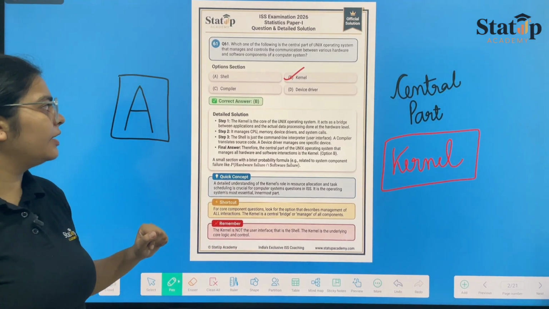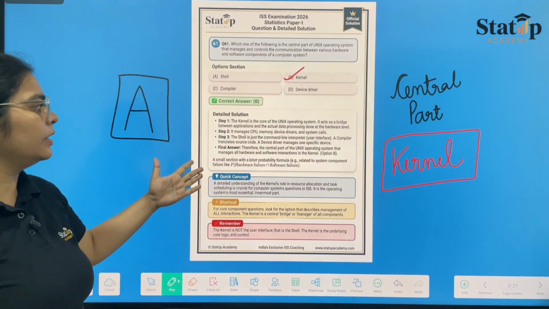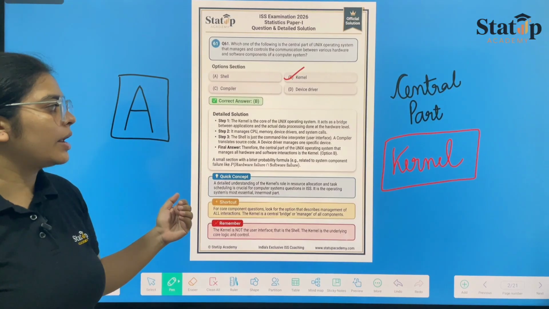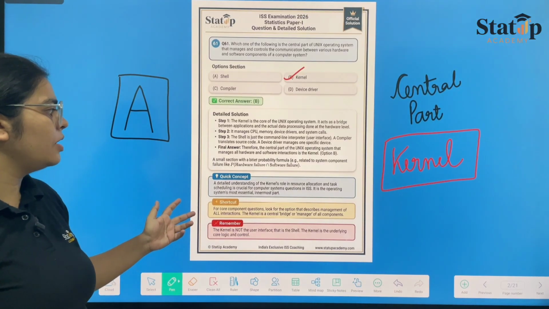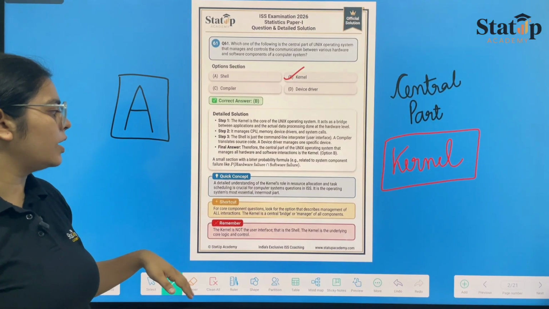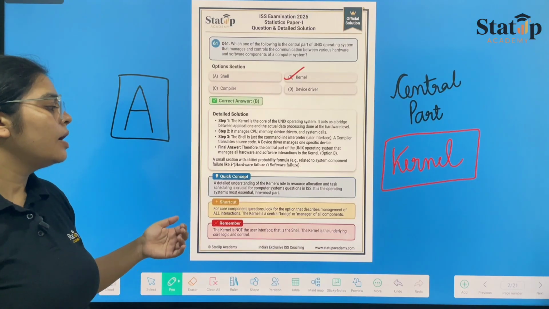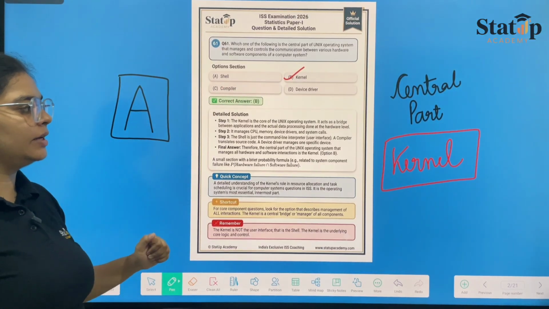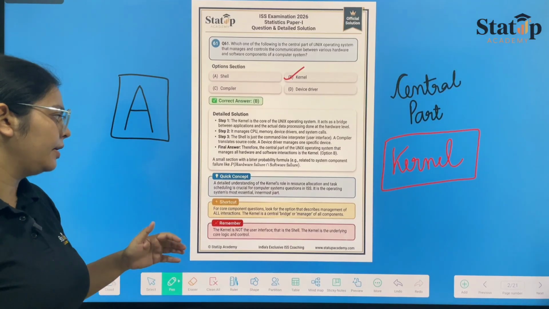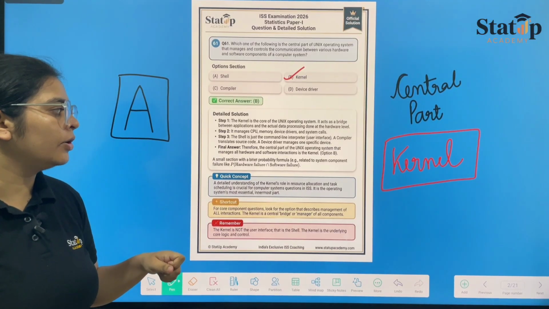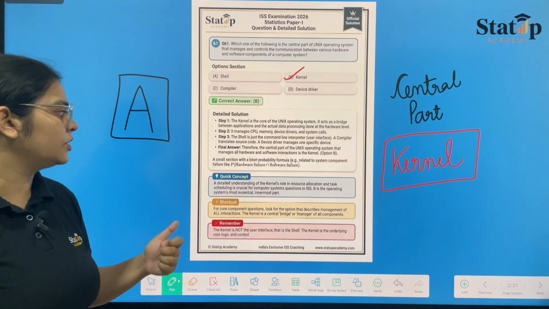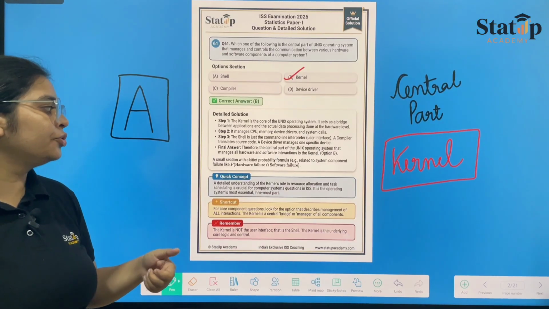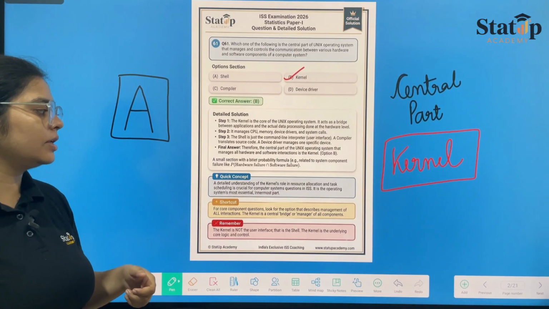Now we have given every detailed answer in here so that you can read and answer your question, and we have given quick concept shortcuts and remember tips so that you won't forget why the answer kernel has been taken and all the history behind it. A detailed understanding of kernel's role in resource allocation and task scheduling is crucial for computer system questions in ISS.